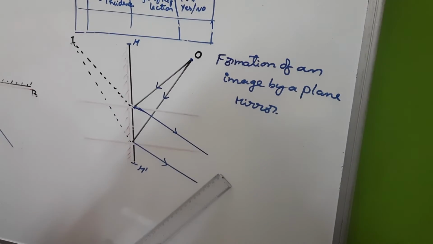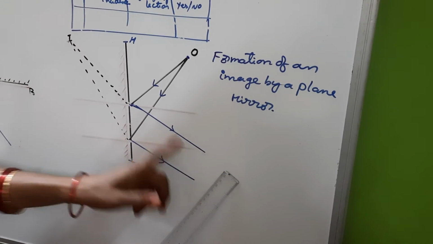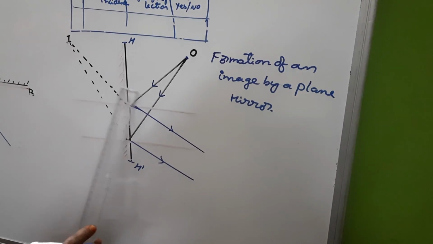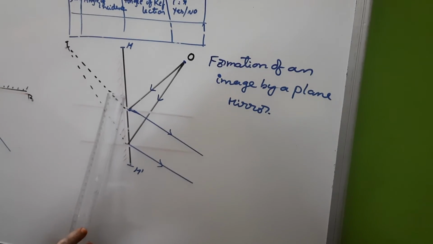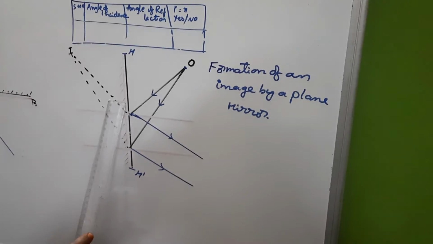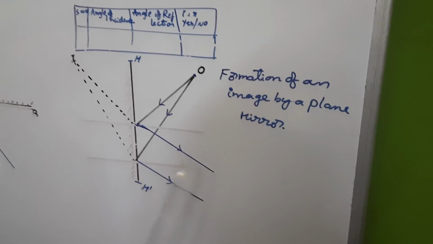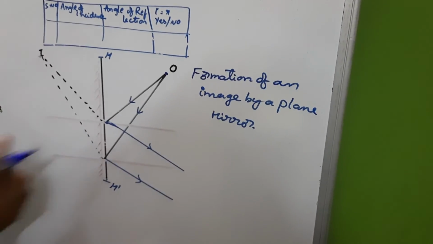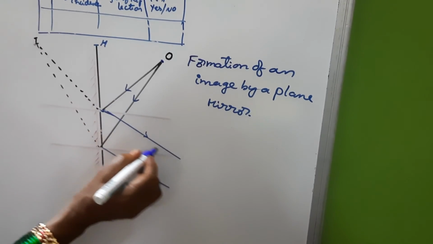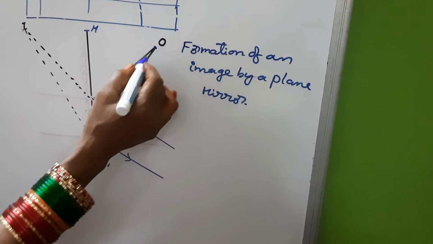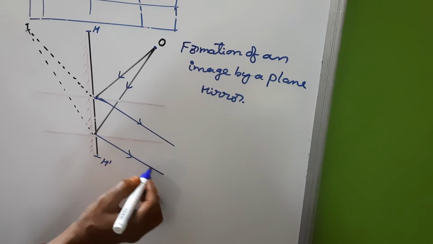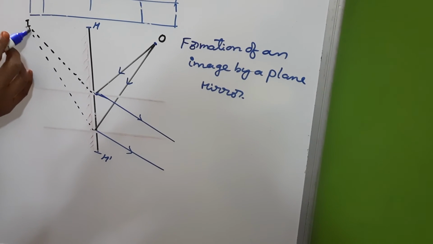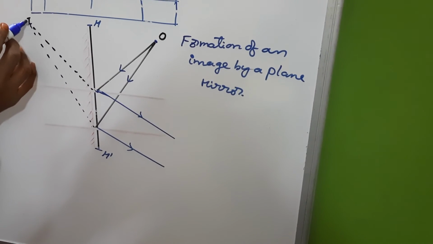When we observe from here, sitting here and observing, this is the plane mirror I told you. This is the reflecting surface of the plane mirror. This light pink colored one is the silver coating. For this mirror, this is the silver coating and this is the reflecting surface. If we observe the object from here, this is one incident ray and this is the reflected ray. Another incident ray is emerging from the same object, and this is another reflected ray. If you extend these two rays back, we feel that the object is available here.